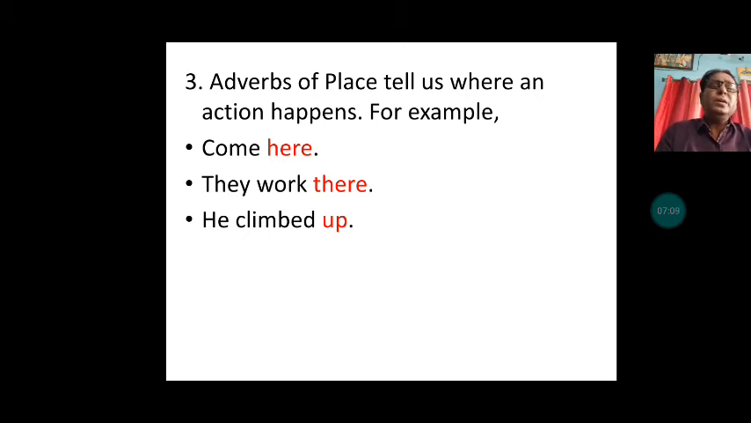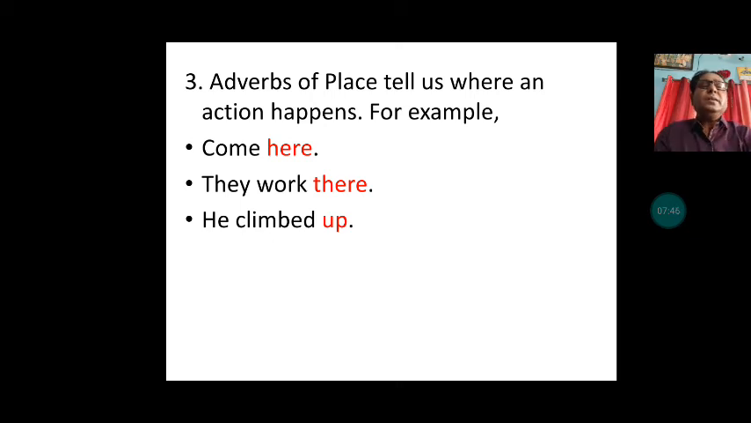Examples are given. Come here. Here shows the place. They work there. So here in the first sentence and there in the second sentence are adverbs. He climbed up. All these highlighted words are adverbs of place. The book is on the table. So "on the table" is also an adverb of place. You can justify that very well.